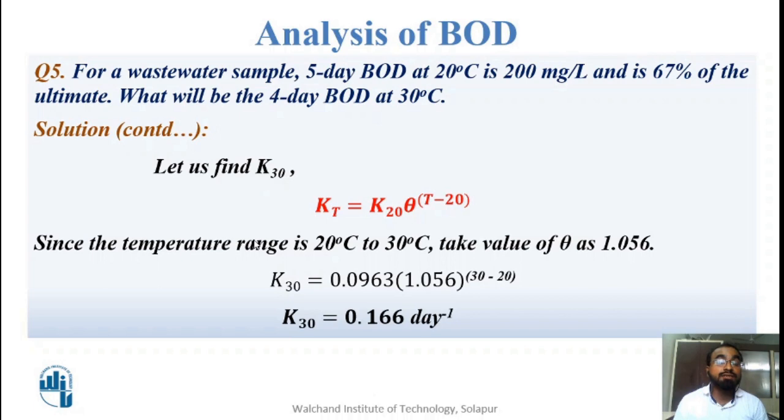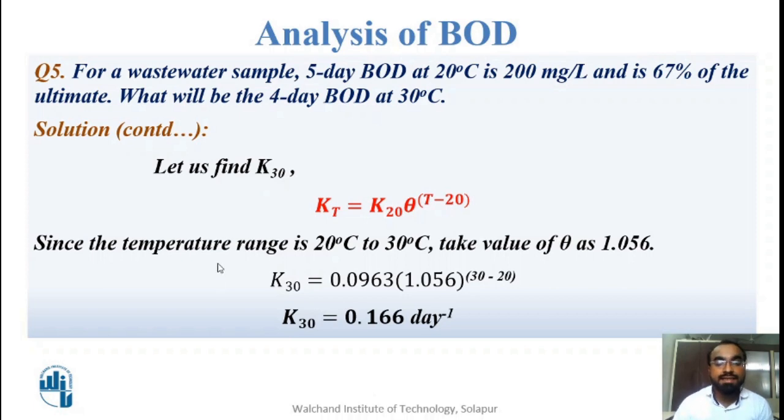As the temperature range is between 20 to 30 degrees Celsius, I have to use the theta value as 1.056 in the same equation. So K30 will be 0.0963, which we had calculated, multiplied by 1.056 raised to (30 minus 20). By that, I will get K30 as 0.166 per day.